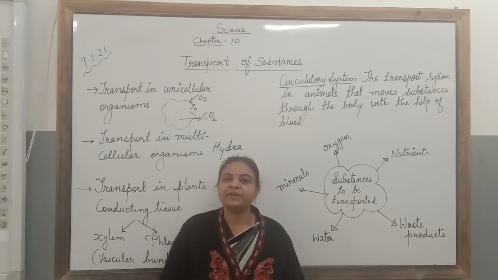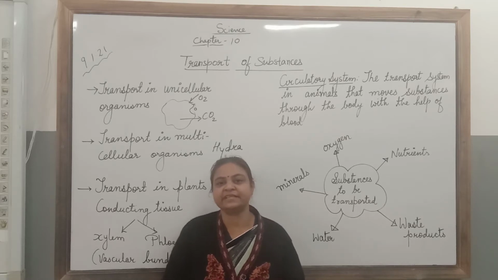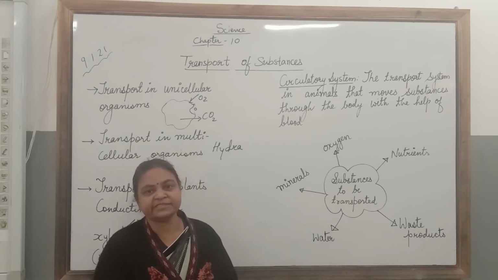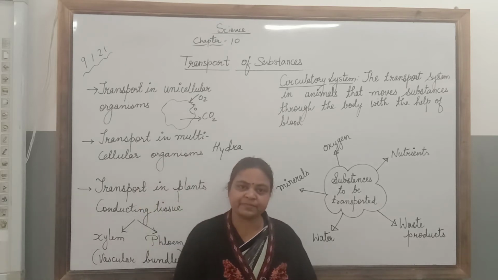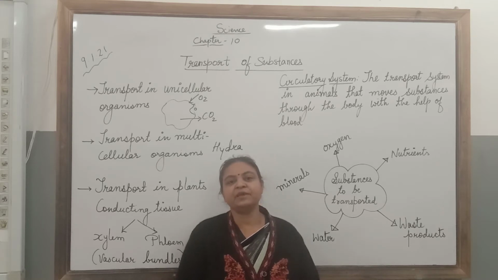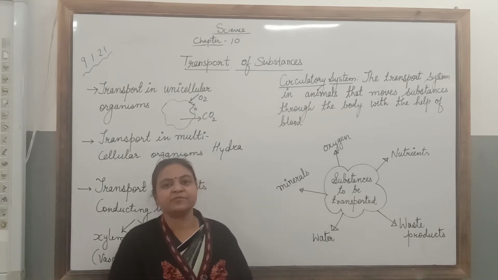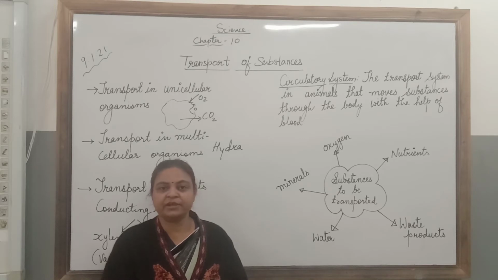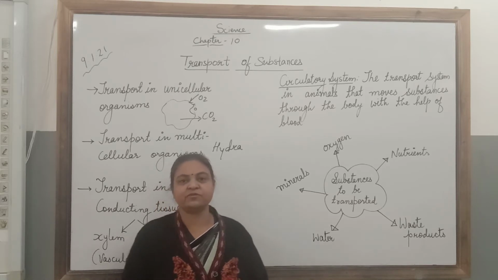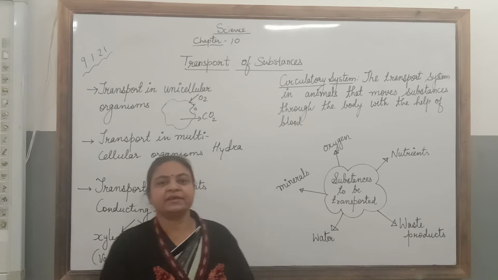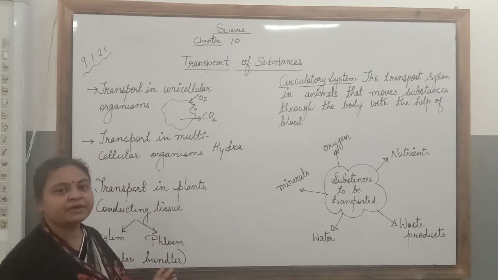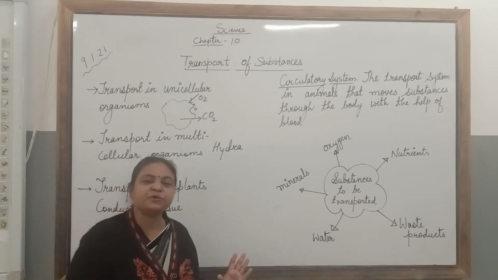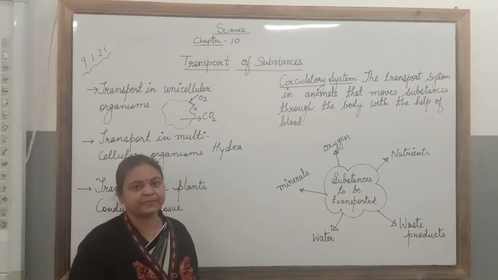But complex organisms like human beings who have millions and trillions of cells, for them the transport system is not very easy. Diffusion is a very slow process and it will not be able to transport the substances properly everywhere to each and every cell. So for human beings there is a special system called circulatory system which transports the different materials.